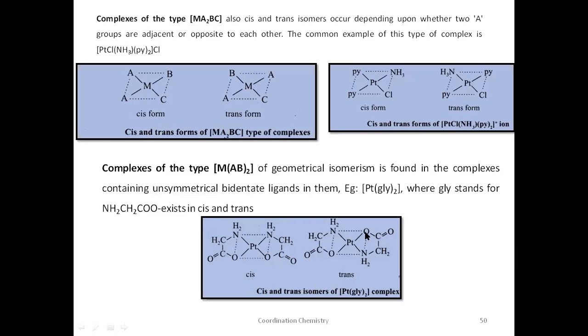What is O? How is O connected? O is connected to C double bond O, then CH2, then NH2. CH2 and NH2, and NH2 is linked to the central metal atom. Similarly, C double bond O, CH2, NH2.